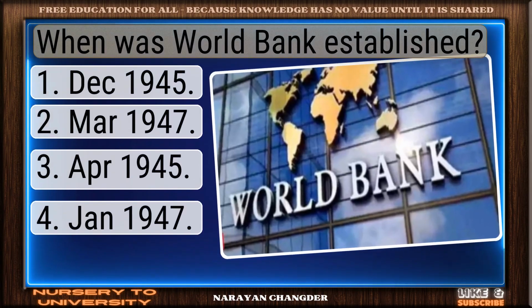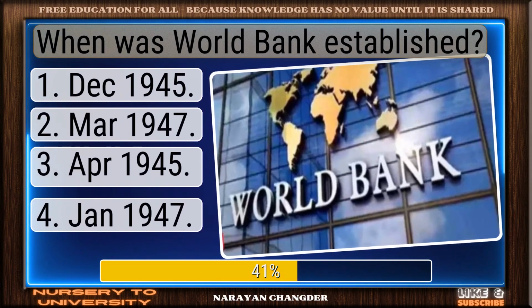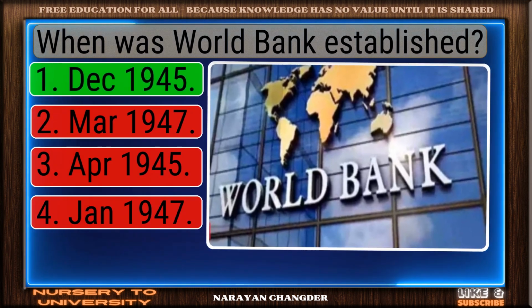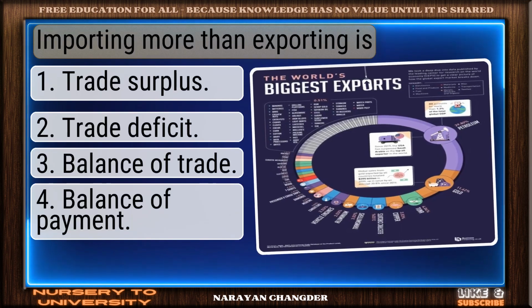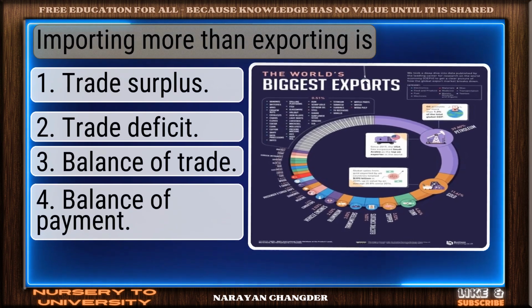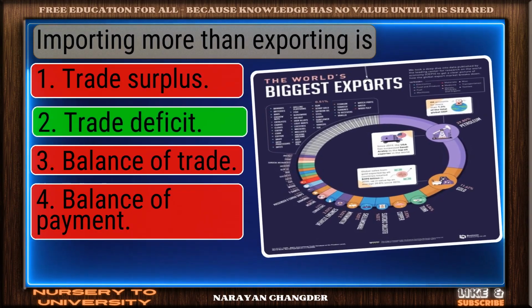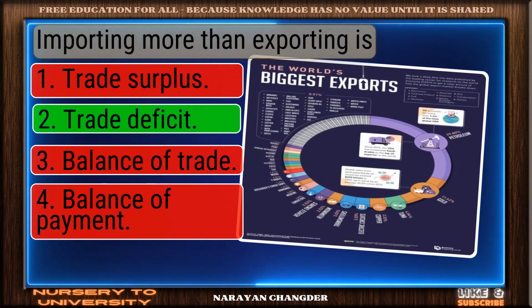When was the World Bank established? Sharp thinking. DEC 1945 is the right choice. Importing more than exporting is. Strong choice. Trade deficit is the right answer.